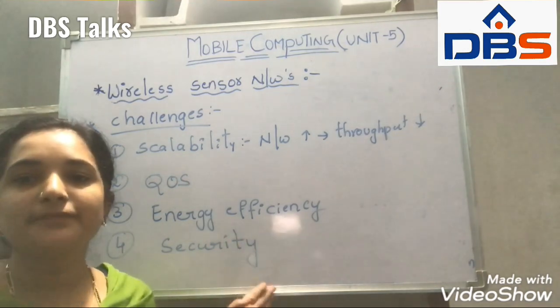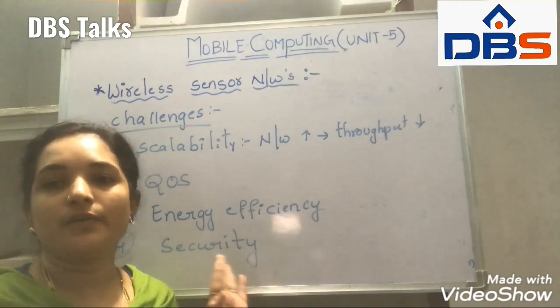So these are the different challenges we have in wireless sensor networks.